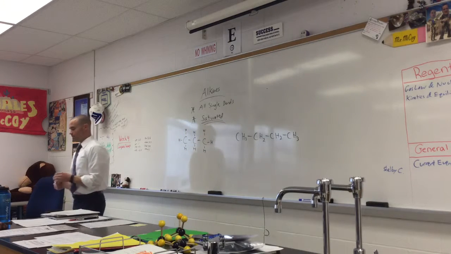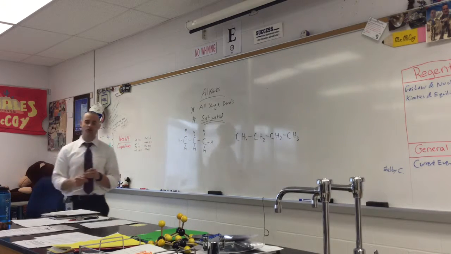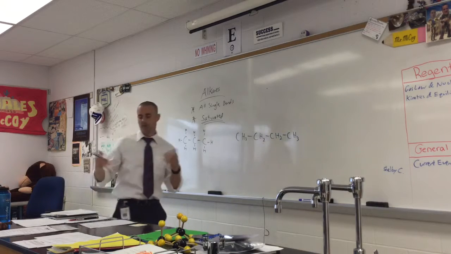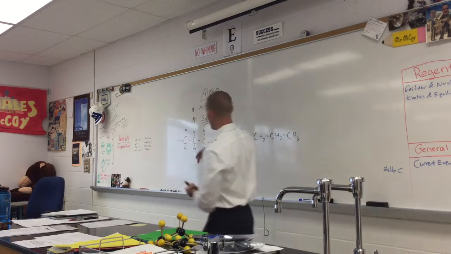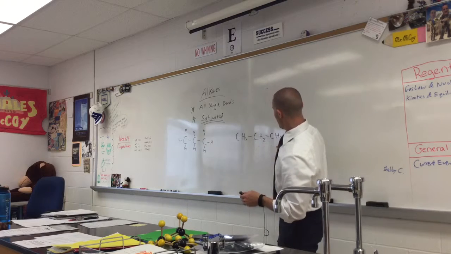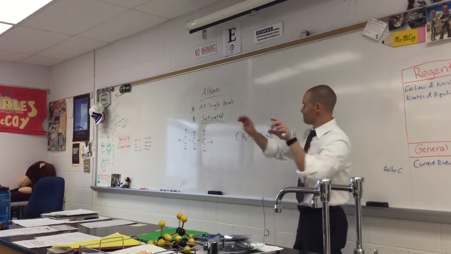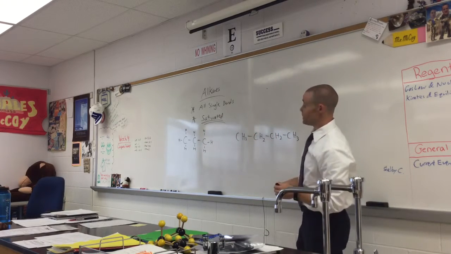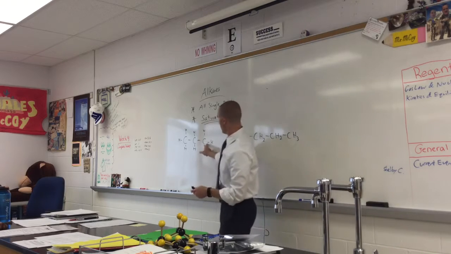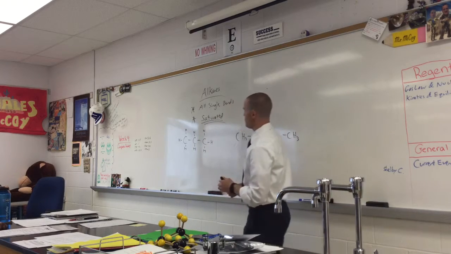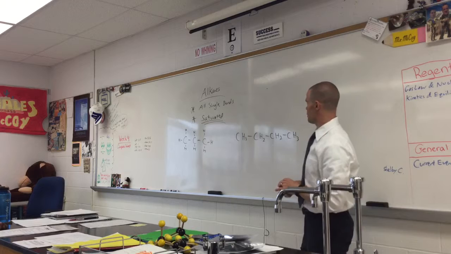I'm going to show you how to name these real quick. The homework you're going to be drawing, so it's the same but opposite. So I'll give you the name, you draw. Whenever we draw these, you always put carbons in a straight line. Always do that, it just makes it a lot easier. Make sure there's always 4 bonds too. 1, 2, 3, 4 for each carbon because of 4 valence electrons.